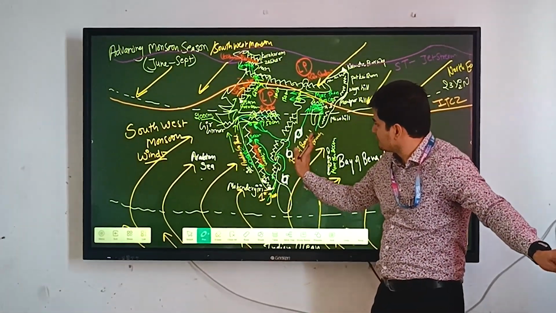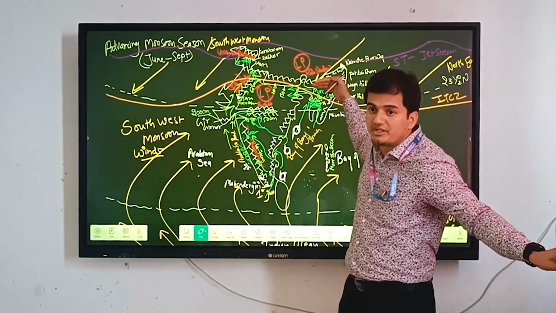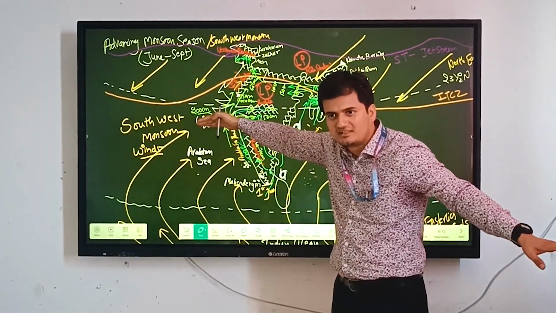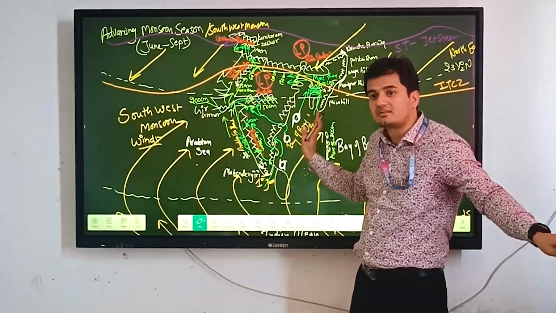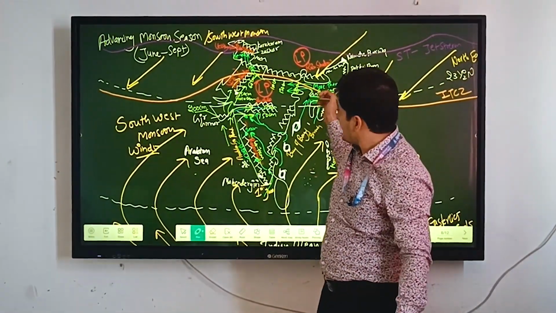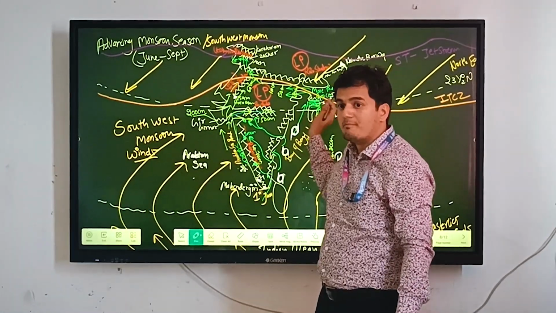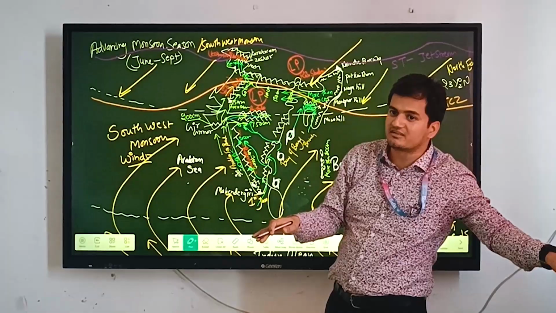Then these monsoon belts, colliding with the Purvanchal Himalayas, start their journey toward the west. Because of the friction with the Himalayas, their direction will change to the west. As the monsoon belts move from east to west, their moisture content will decrease.